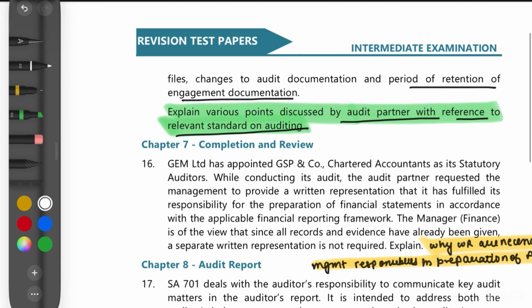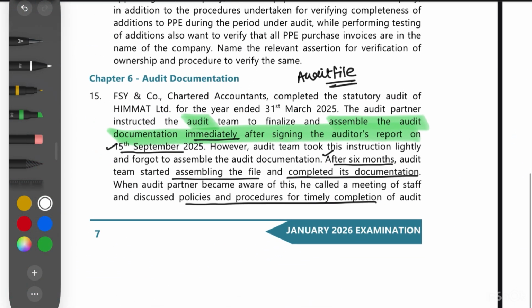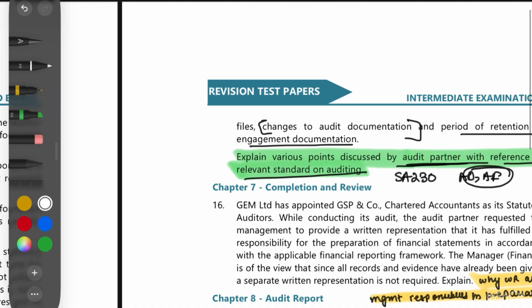So first of all, we can know that we are talking about SA 230 because audit documentation and audit file have been discussed in this. Now we have to explain the points which are discussed by the audit partner. In the previous line we are given that the audit partner discussed policies and procedures for timely completion of audit file, then changes to the audit documentation, and the period of retention of engagement documentation.